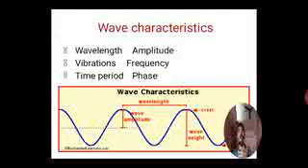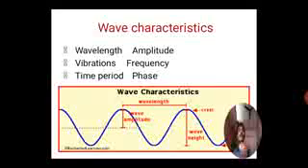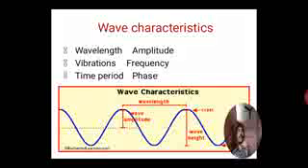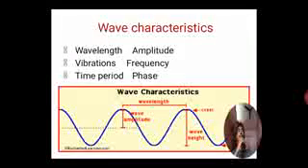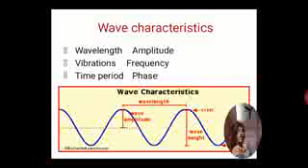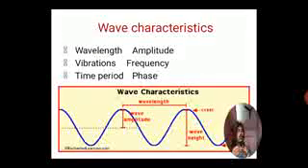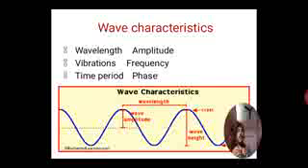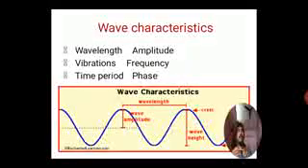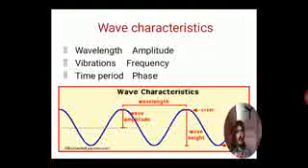Now again, the time period. The time period is again related to the characteristics of the wave. The time period is the time taken by the particle to complete one vibration. After one particular cycle, the particle comes again to the same mean position, and that is how one period is completed. The time required to complete one period, or one complete vibration, is your time period.